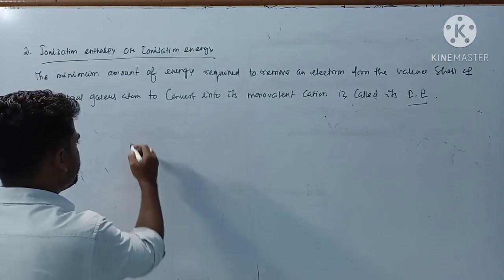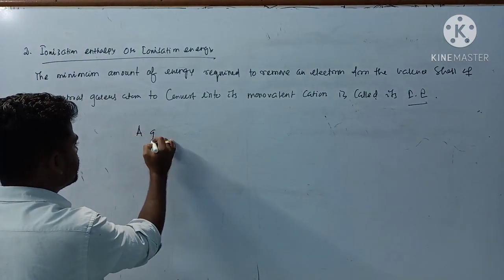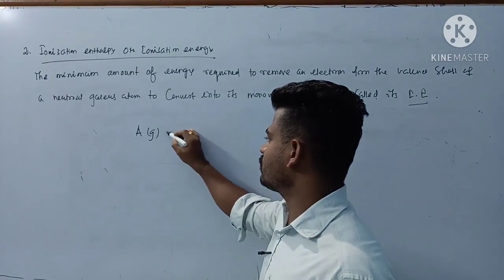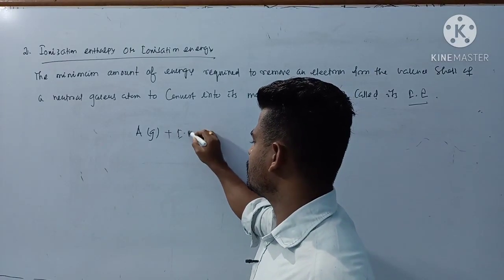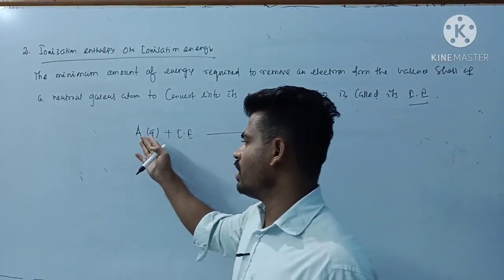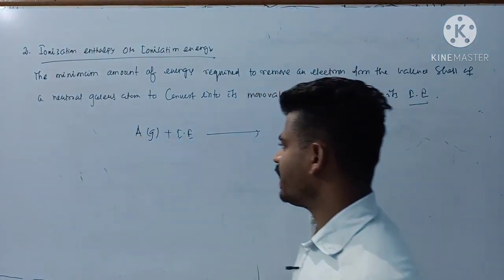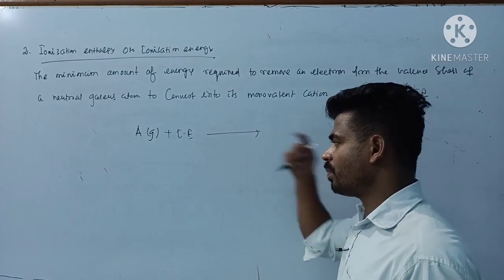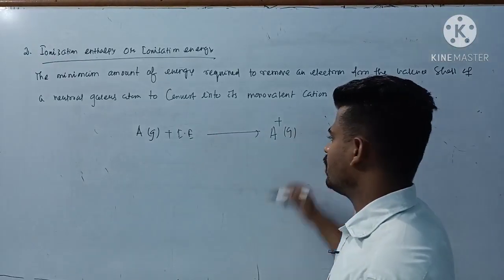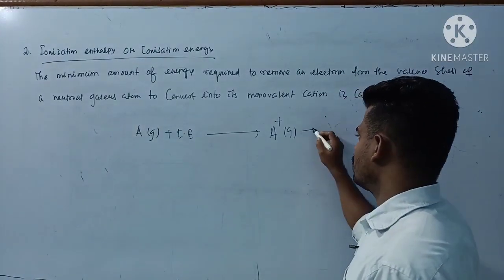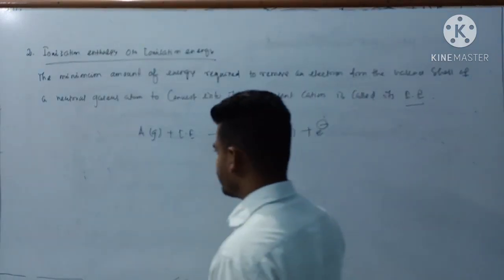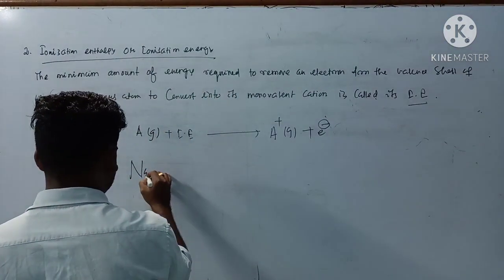For example, if I consider any element A, it must be present in gaseous form. You are supplying energy to it, and that energy is called ionization energy. Then an electron from the valence shell of A gets removed by supplying this much energy, so it is converted into A plus gas due to the loss of one electron, plus one electron. Clear? For example, if I consider sodium, not solid, sodium gas.